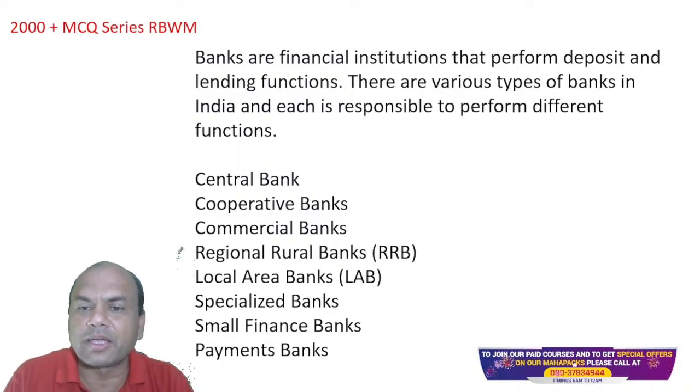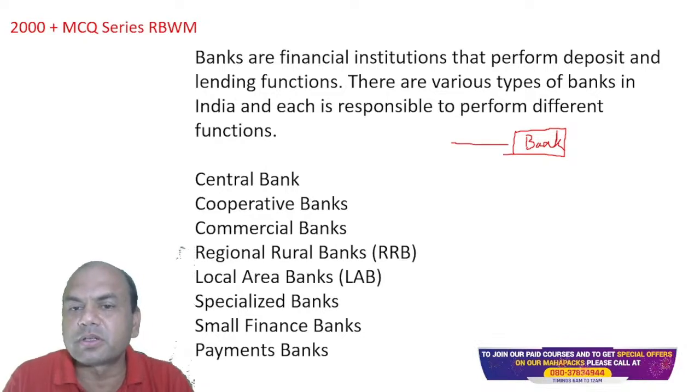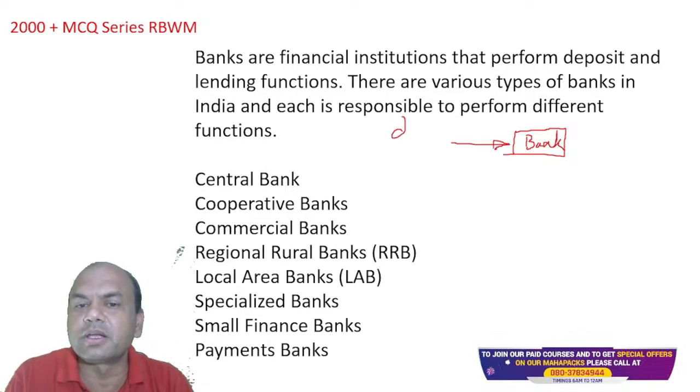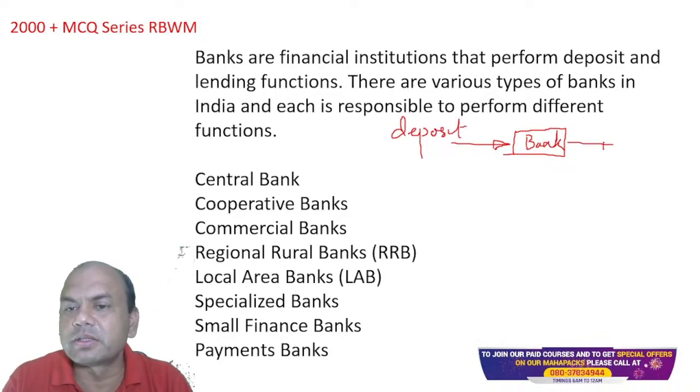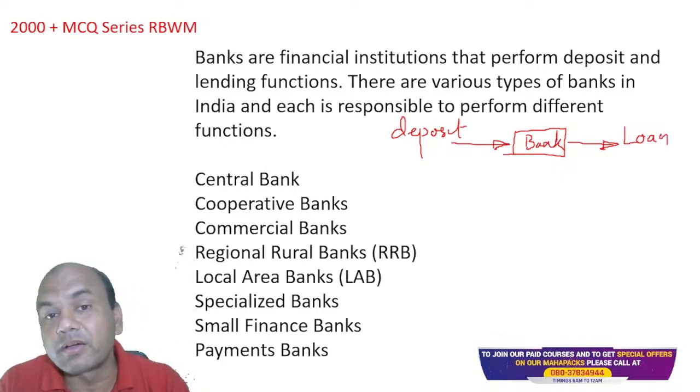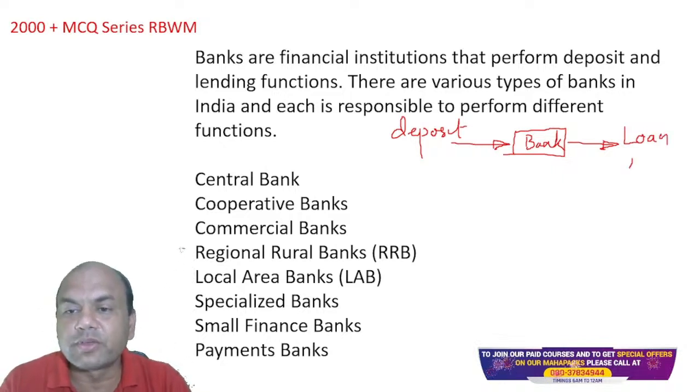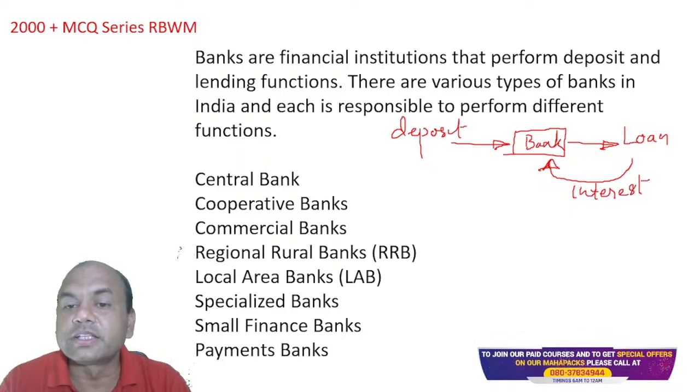See, if this is a bank, what happens? There is a depositor over here who deposits the money. Then the bank gives this amount as a loan to this guy. How does the bank earn then? This loan person will give the interest. And this deposit person has given the deposit, so the bank will again pay the interest to this guy.